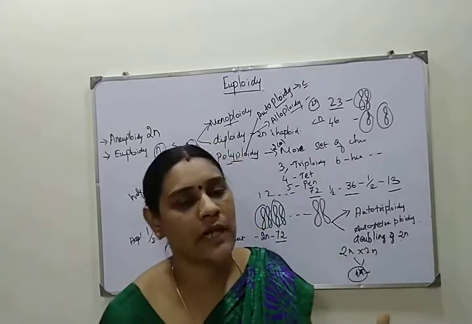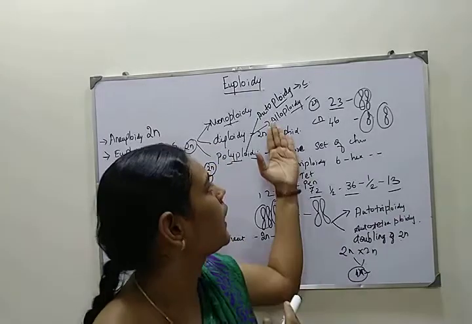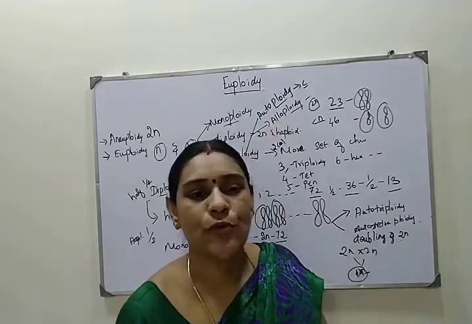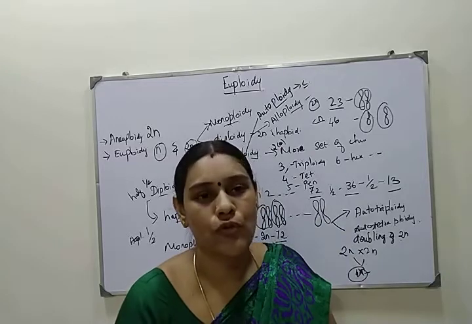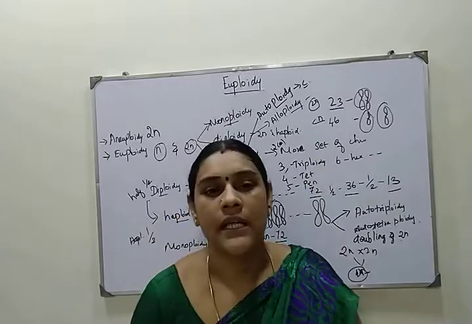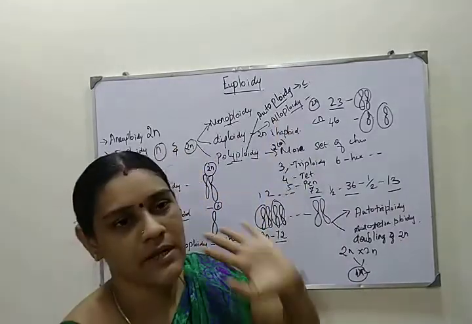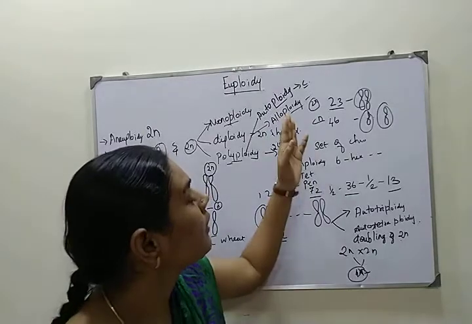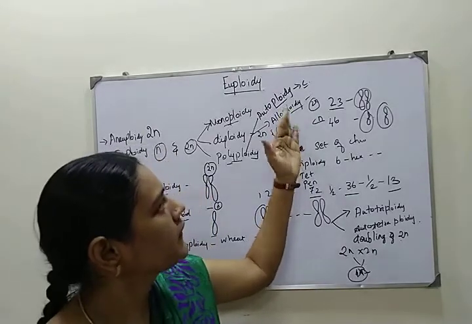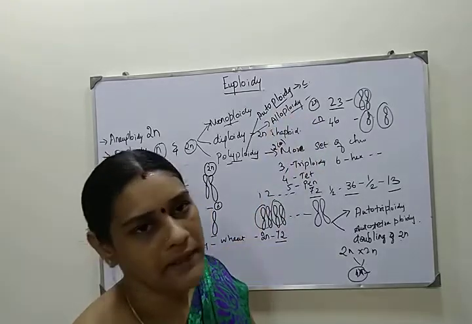When these two species are crossed, it is called alloploidy. We can develop allopolyploidy this way. That's all about allopolyploidy.